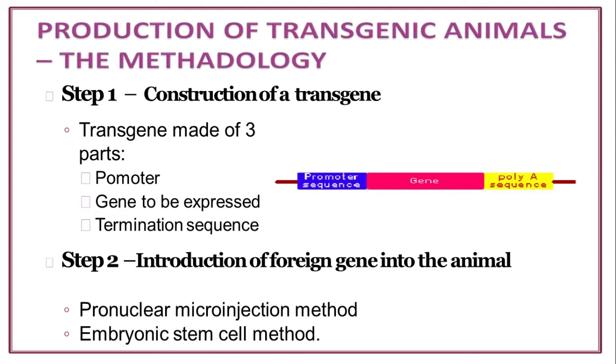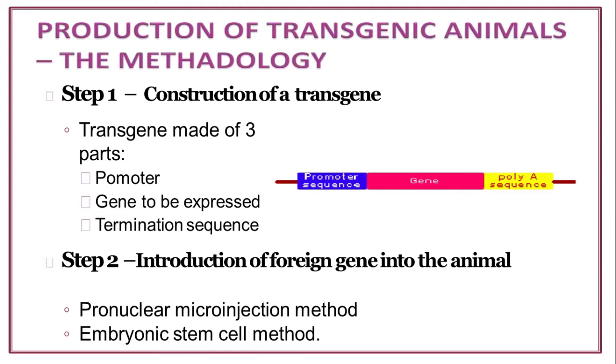A transgene is made up of 3 parts. First is the promoter, second is the gene to be expressed, and third is the termination sequence.